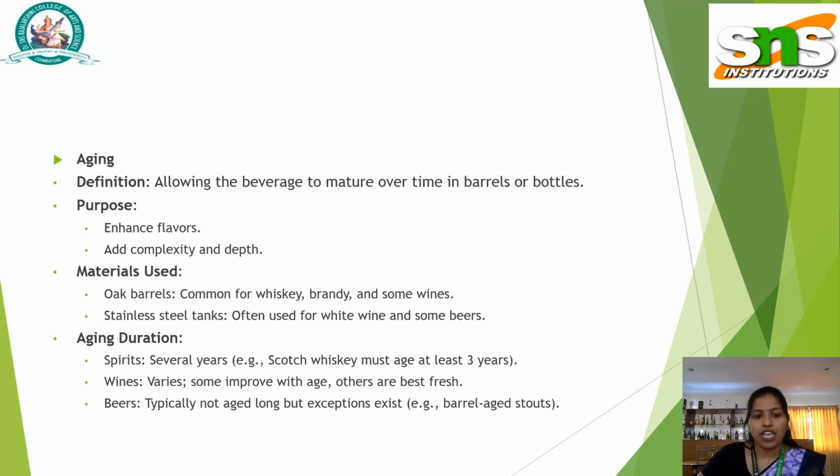Aging duration for spirits, wine and beer. Spirits age several years; for example, Scotch whisky must age at least 3 years. These are the aging times for spirits. Wine varies: some improve with age, others are best fresh. Beer is typically not aged long. This is the aging duration of spirits, wine and beer.